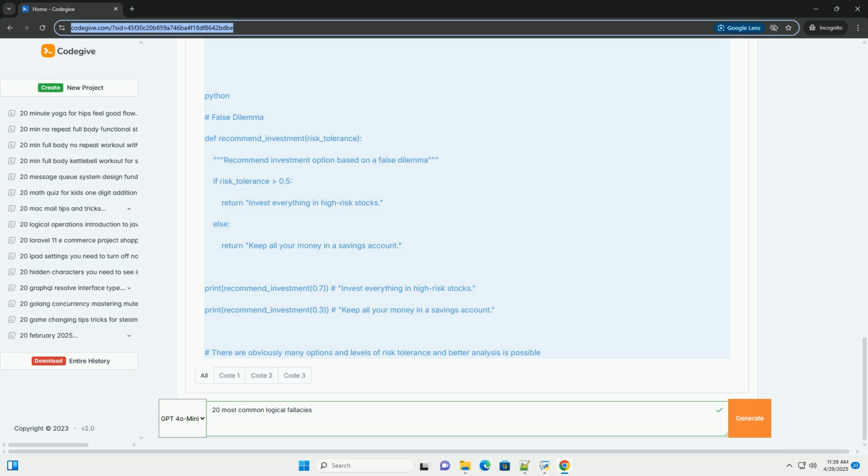3. Appeal to emotion, argument from emotion. Description: manipulating emotions, fear, pity, anger, etc., in an attempt to win an argument, rather than presenting logical reasons. Example: think of all the starving children. We must donate to this charity. While the suffering of children is tragic, using only that image to convince someone without evaluating the charity's effectiveness is